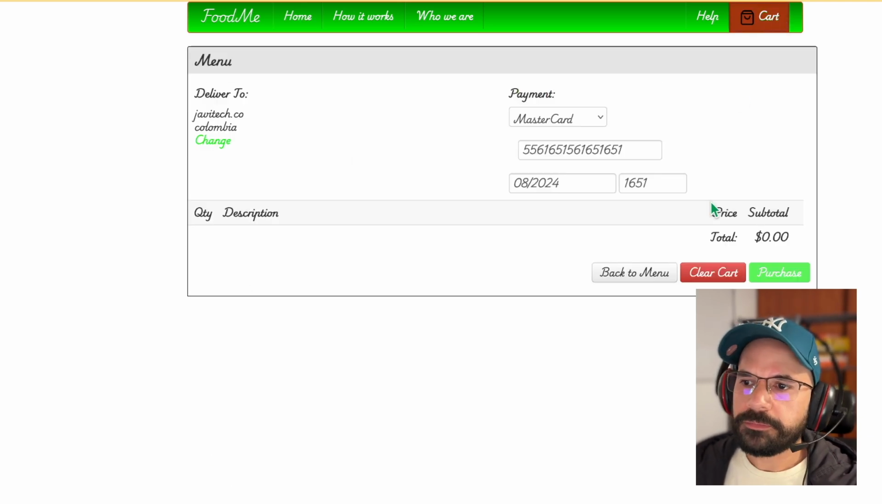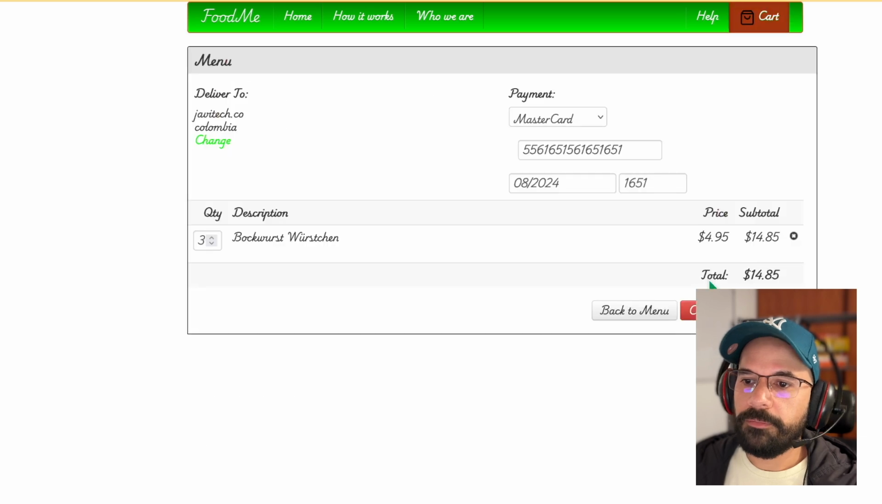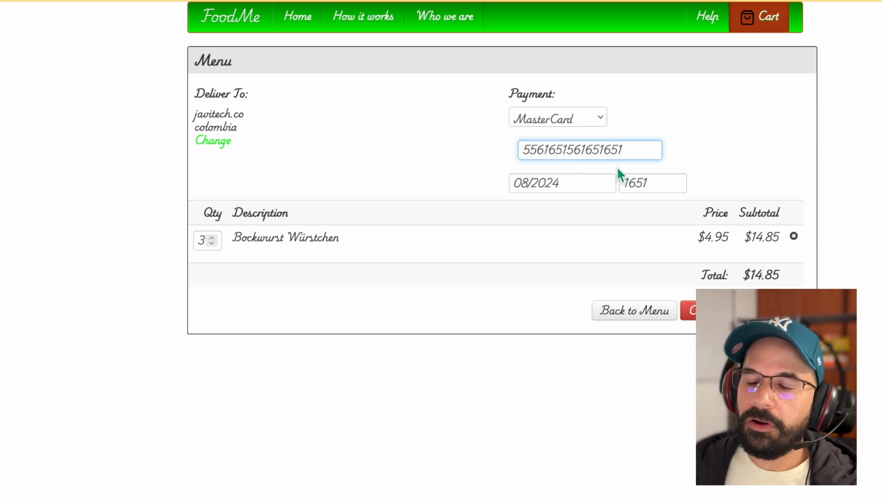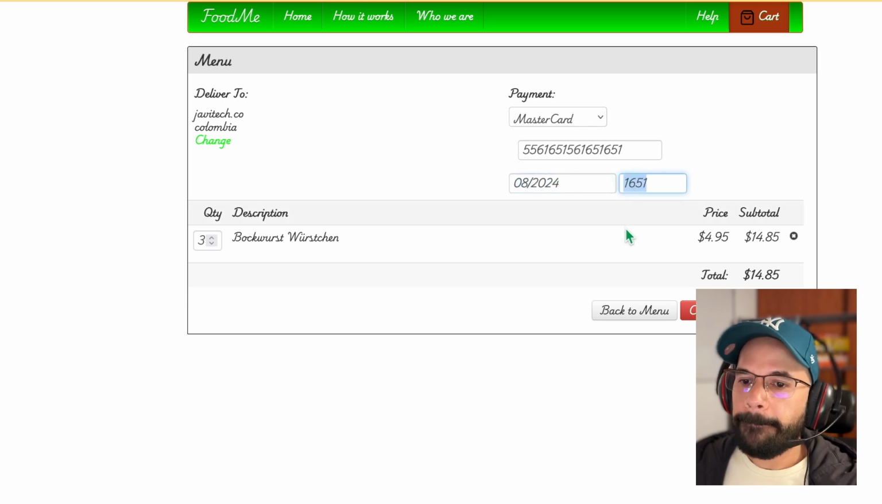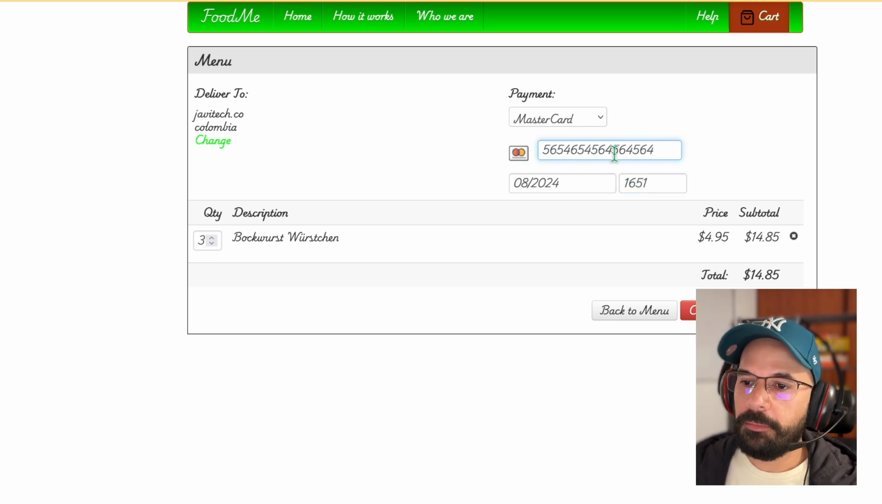I also added this cart button so we can go directly to the cart if we want. So for example, if I take this and check out, another error here was that the credit card number was longer than a normal credit card. Also, it wasn't validating the expiration date. So I made some changes to accept valid credit cards, only Visa, MasterCard, and Discover, and the expiration date must be in the future.